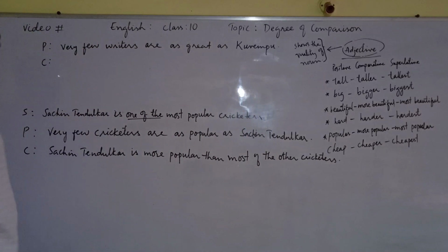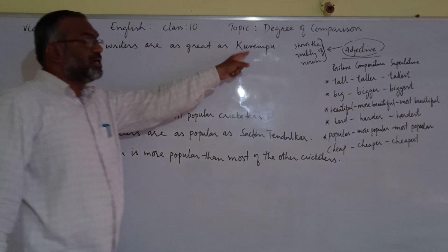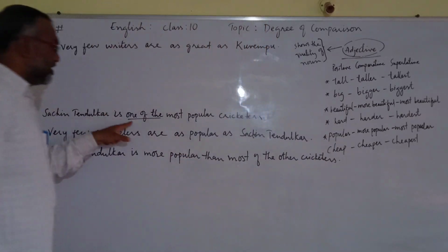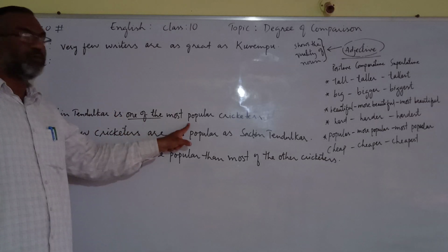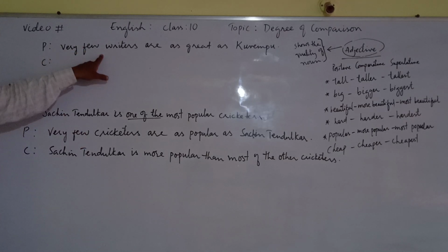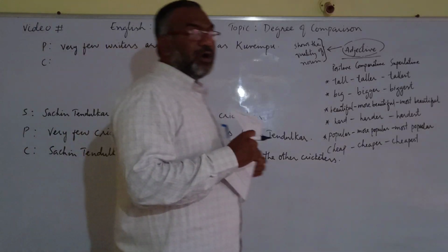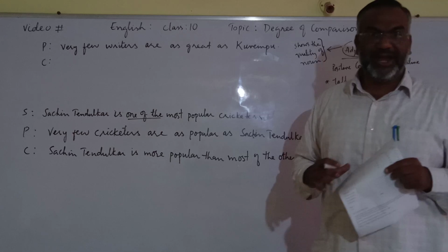Very few means in superlative he is not the greatest, he is one of the greatest. Just like here, diamond was the hardest, but here it's one of the most. We use very few in positive degree, and here also very few is coming. That means Kuempu is not the greatest, but he is one of the greatest poets, right?